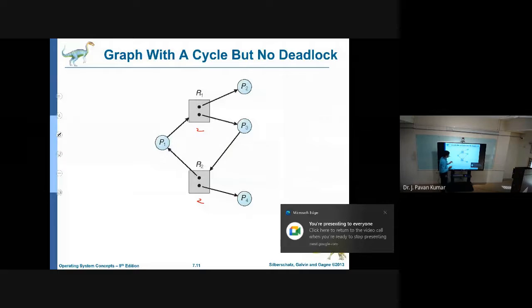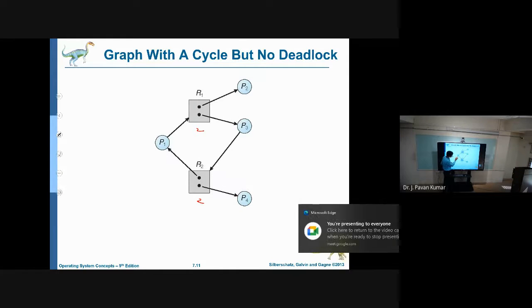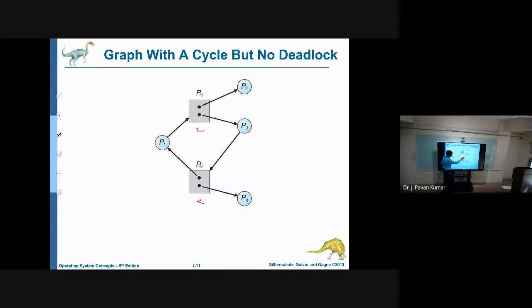Now here if you observe, P1 is requesting for R1 and P3 is requesting for R2, but although it is waiting, P3 is waiting for P1 to release, let us say. Although it seems to be a circular wait, isn't it?